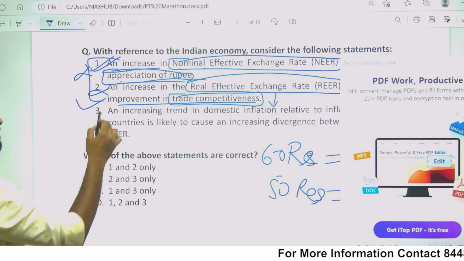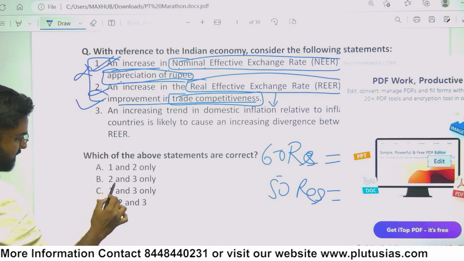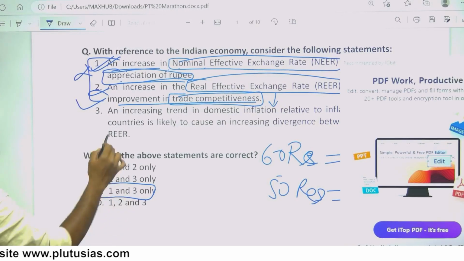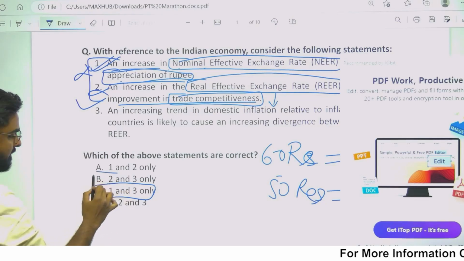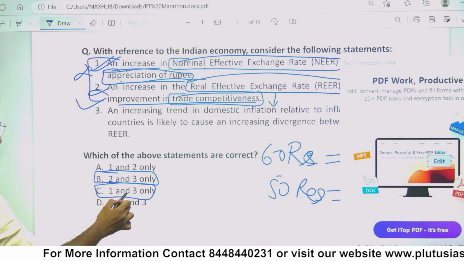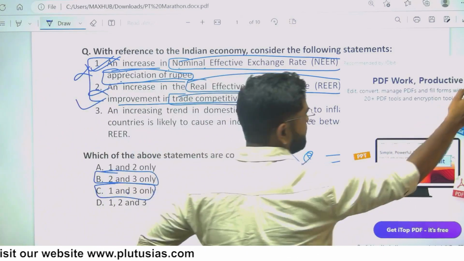An answer where 1 is present, 2 is not. This one. Here 1 is present, 2 is not, because I told you either 1 is right or 2 is right, so any answer where 2 is present and 1 is not, this is it. So now we are hooked at two answers. Either C is the answer or B is the answer. Now we will look at the third statement.